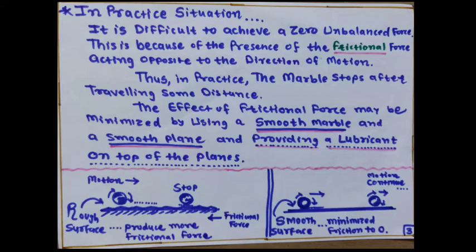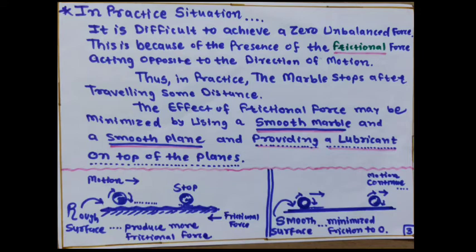In the picture, you can see the first picture on the left side, the marble moves in the horizontal direction on a rough surface, that produces more frictional force and it stops after some time. But in the right side figure, you can see if the surface is smooth, then the marble will continue its motion, because here the frictional force is minimized to 0.